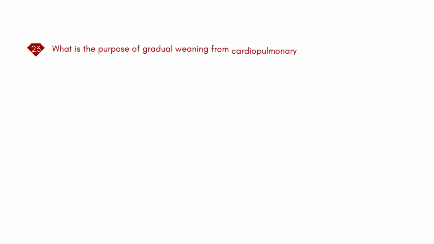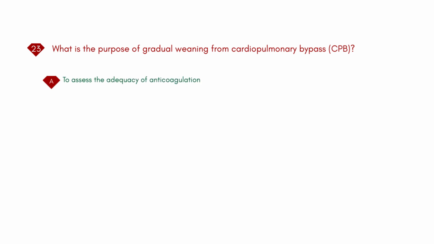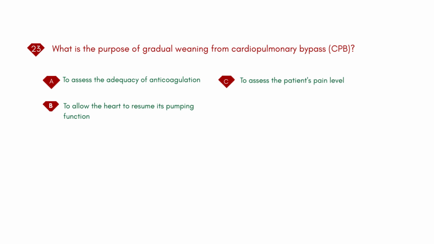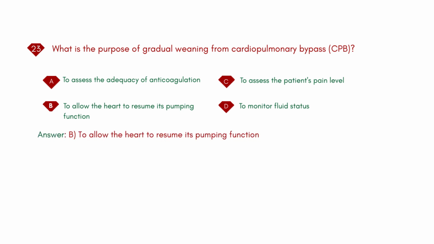What is the purpose of gradual weaning from cardiopulmonary bypass, CPB? A. To assess the adequacy of anticoagulation. B. To allow the heart to resume its pumping function. C. To assess the patient's pain level. D. To monitor fluid status. Answer: B. To allow the heart to resume its pumping function.